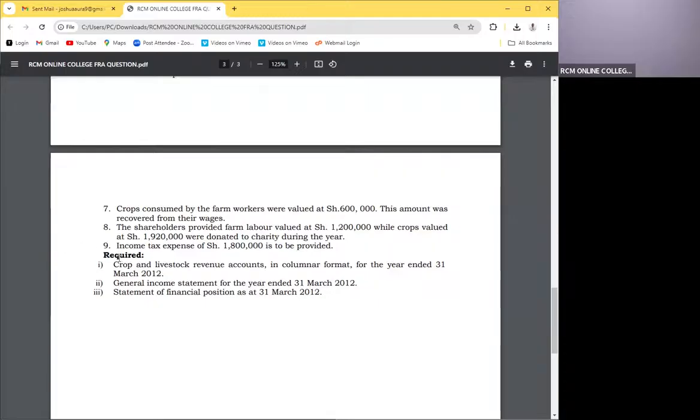Number 1, crop and livestock revenue accounts. So we have crop and livestock revenue accounts in columnar format. Very easy, really. Easiest ever.